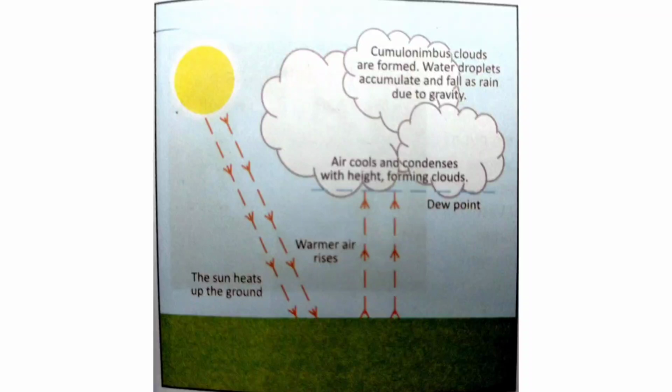So the first one is convectional rainfall. This type of rainfall we can see near the equator. We know that near the equator the temperature will be high, so obviously the humidity also will be high. When the land gets heated up, the air around it also gets heated up and rises. When this hot air mixes with the cold air, it leads to condensation, and that leads to towering cumulus clouds. When these clouds get saturated, rainfall occurs.